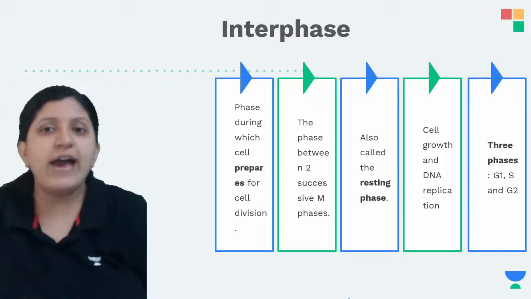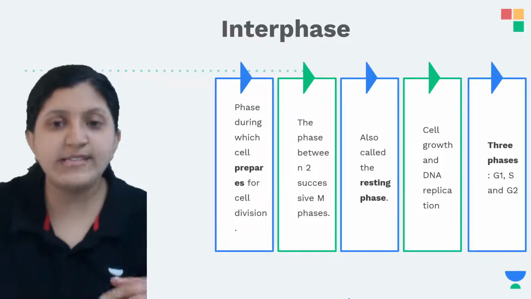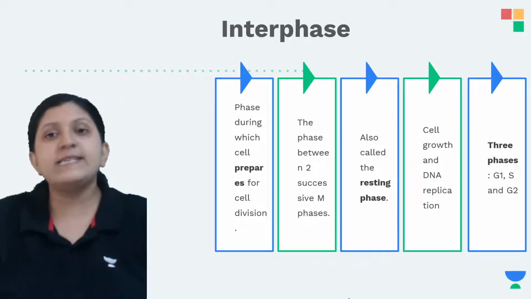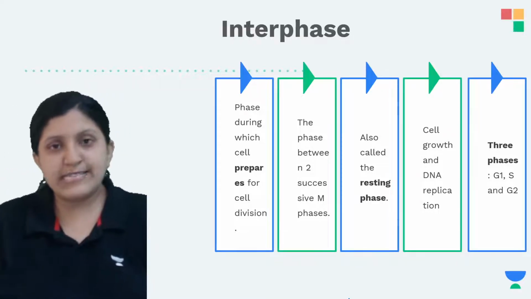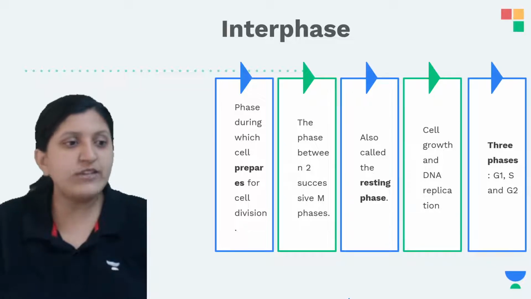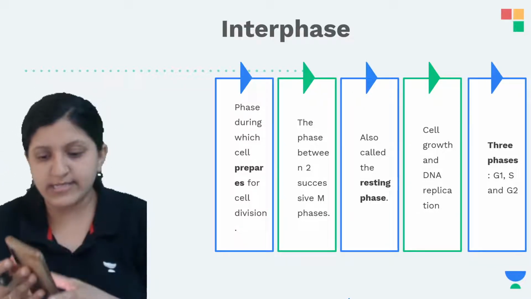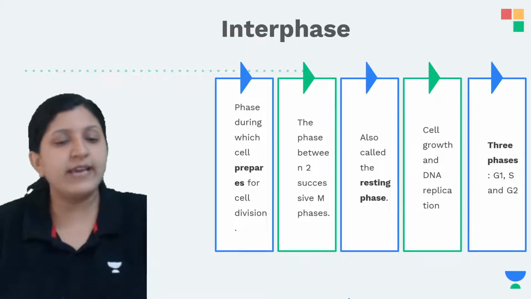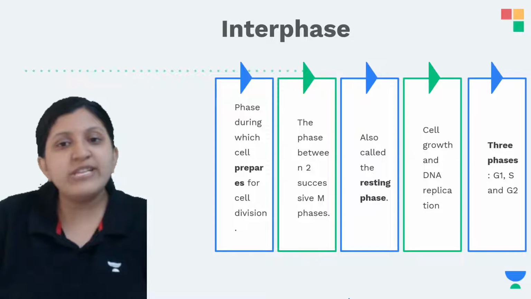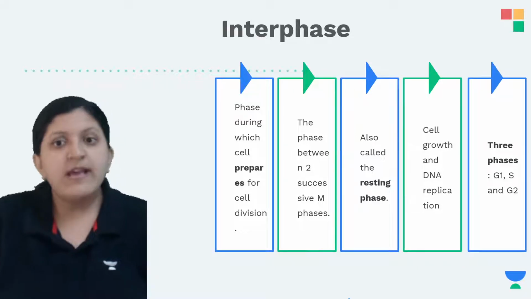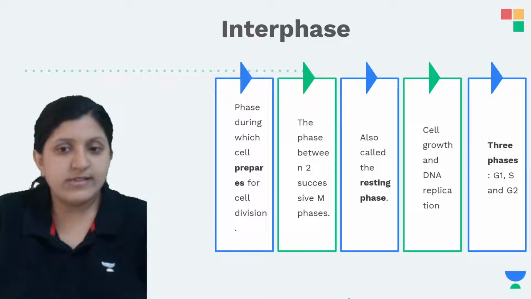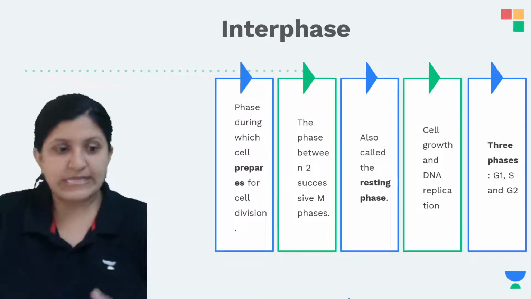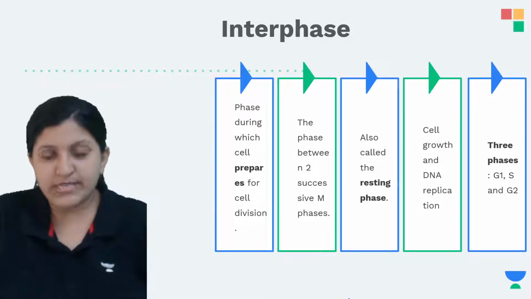Okay, so now let's have a look at the interphase, the phases during which the cell prepares for cell division. Here we have different phases: the G1 phase, S phase and G2 phase. I'll just draw and explain, just a second. Alright, so there is a phase during which the cell prepares for cell division. It is the phase between two successive M phases. It is also called the resting phase, so interphase can also be called a resting phase.